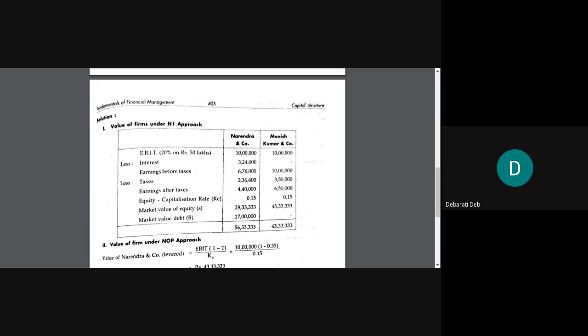Write equity capitalization rate, that is KE, K subscript E, small e. What is KE? K is the cost of equity, which we had studied in the previous chapter, that is cost of capital. There you had studied the concept of KE.